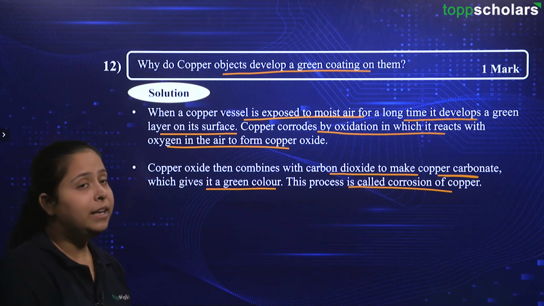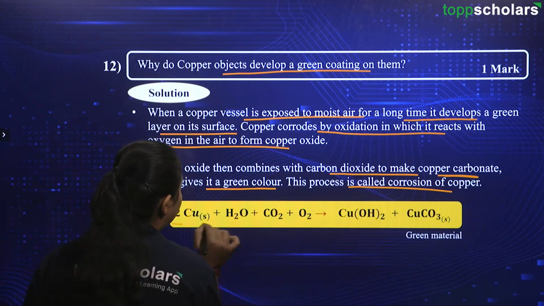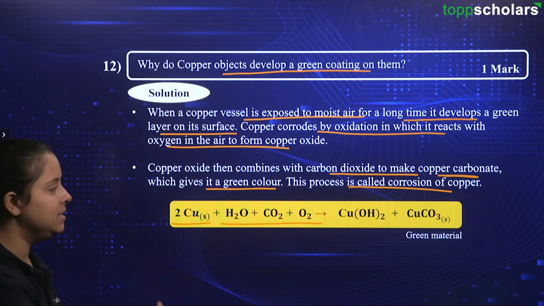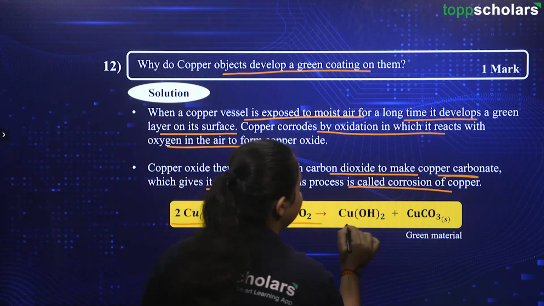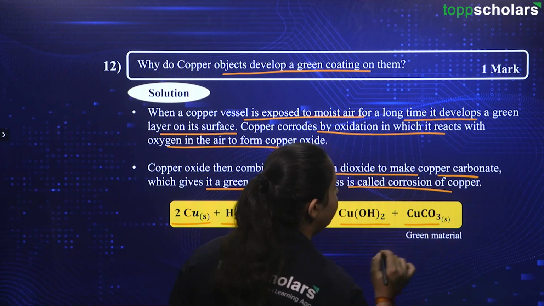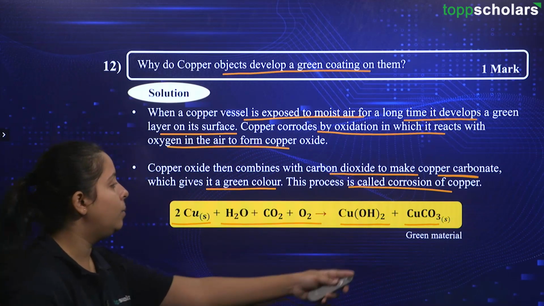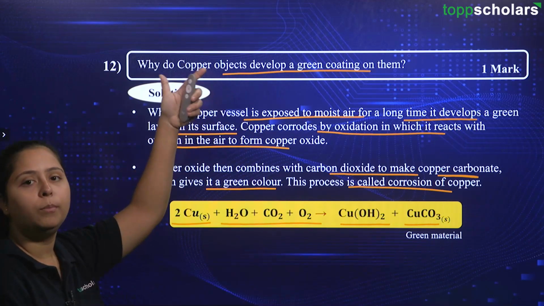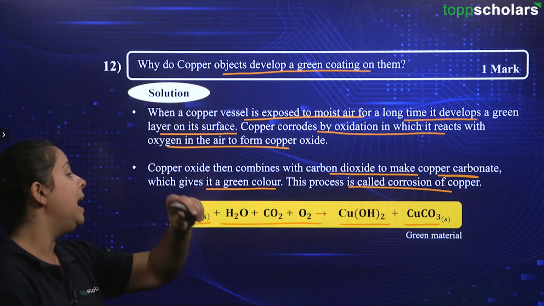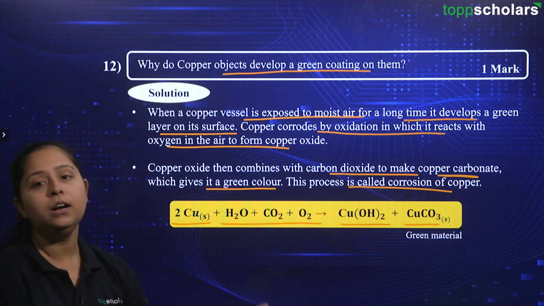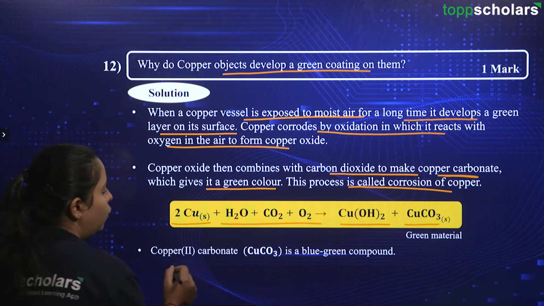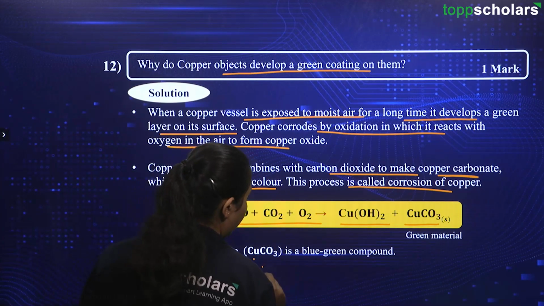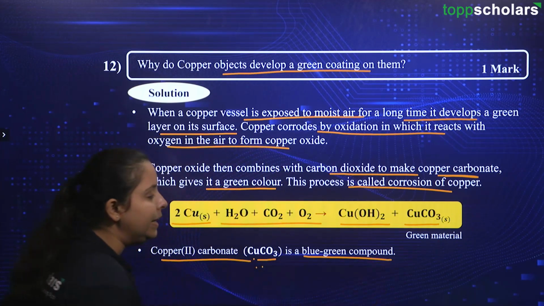Let us have the chemical equation for this reaction. Here, the copper is being reacted with water, CO2, O2. We are writing it as it is, okay. Hence, we are forming the copper hydroxide along with copper carbonate. This copper carbonate is nothing but that green material that was observed on the copper object or copper utensils. And that is leading to the corrosion of the copper metal. Over here, again, we have mentioned that copper carbonate, that is CuCO3, is a blue-green compound.